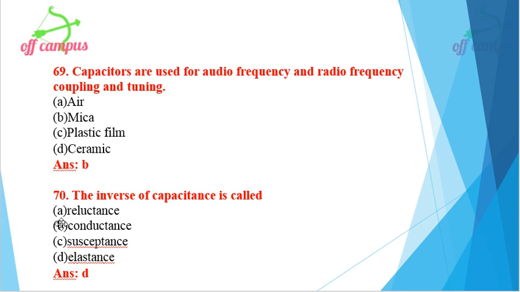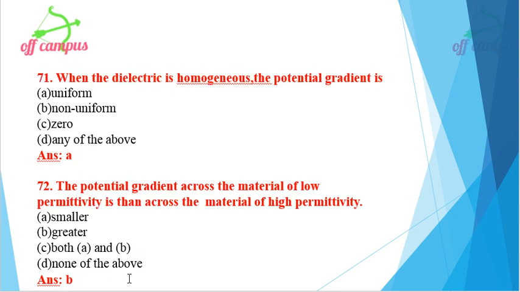Then number 70, the inverse of capacitance is called reluctance, conductance, susceptance, elastance. Option D, elastance. Inverse of capacitance is called elastance. Then when the dielectric is homogeneous, the potential gradient is option A, uniform, non-uniform, 0 or any of the above. When the dielectric is homogeneous, the potential gradient is uniform.